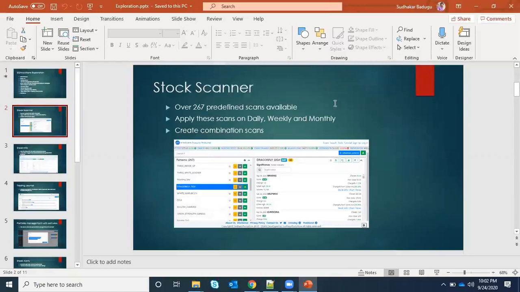Currently on our site we have 267 predefined scans, and we'll see what scans are available. You can apply these scans on daily, weekly and monthly time frames. If you need any combination, you can create your own combination instead of the predefined ones. We'll see that, so let me go to the real site and see what scanners are available here.